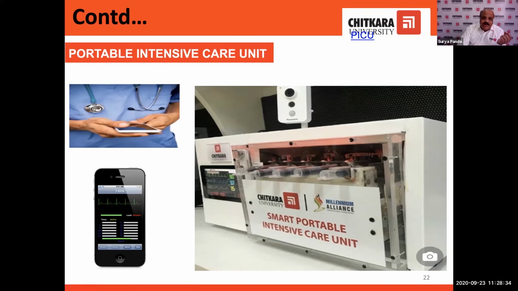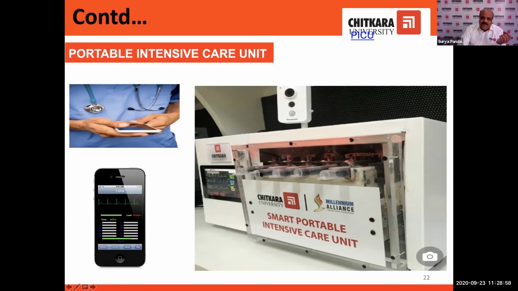Even the doctor can combine 2 to 3 medicines simultaneously. Suppose this is medicine number 1, medicine number 2, medicine number 3. The doctor wants to give medicine number 1, 20 ml for 2 minutes. Medicine number 2, 10 ml, 3 minutes. Medicine number 3, 15 ml, 3 minutes.